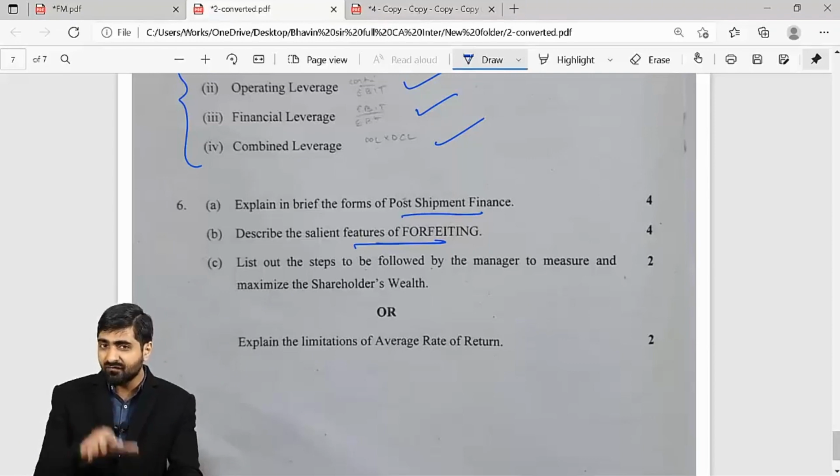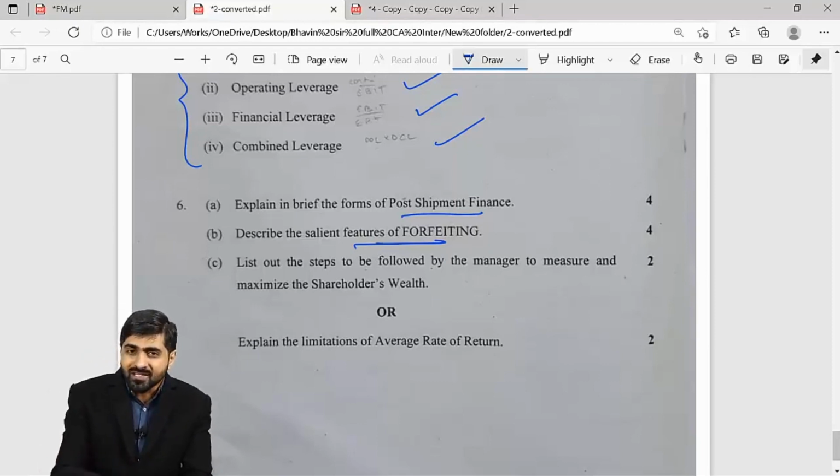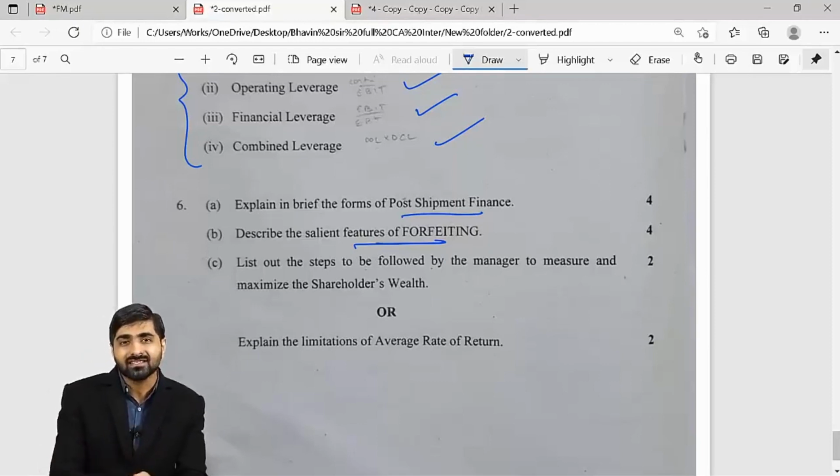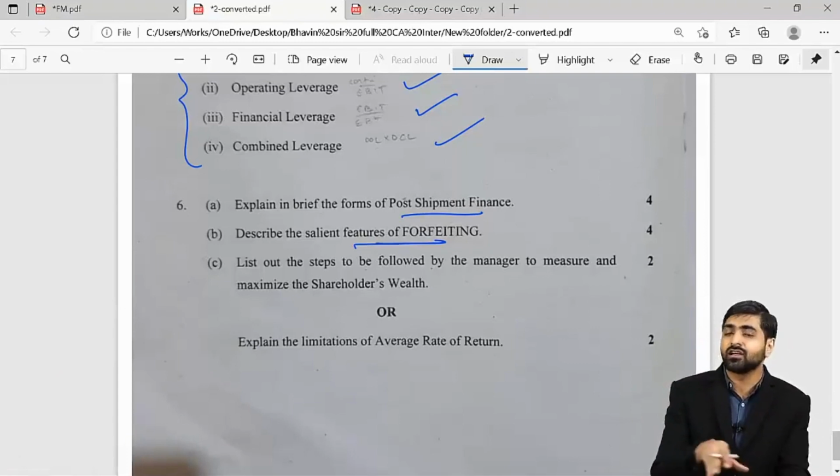So basically in factoring, you'll have learnt in factoring questions where there was an Indian company who has sold some goods on credit basis to someone. On the basis of that, we calculated the amount of the debtors and how much the factor would provide to us with an advance.